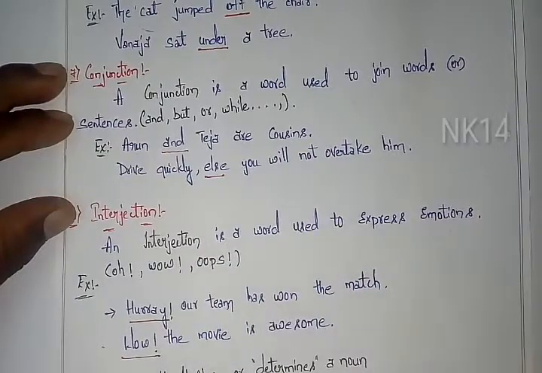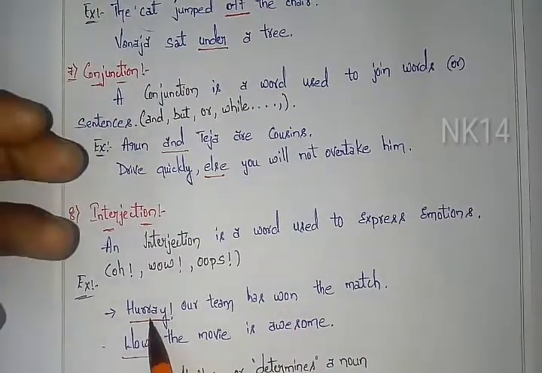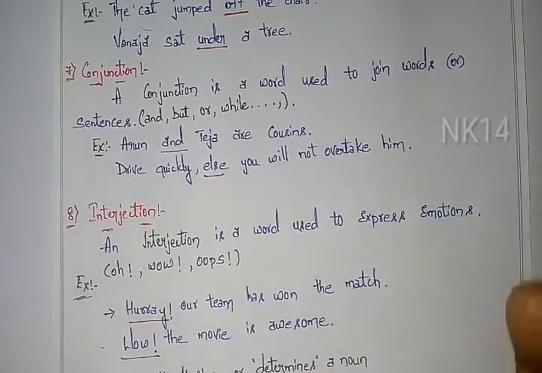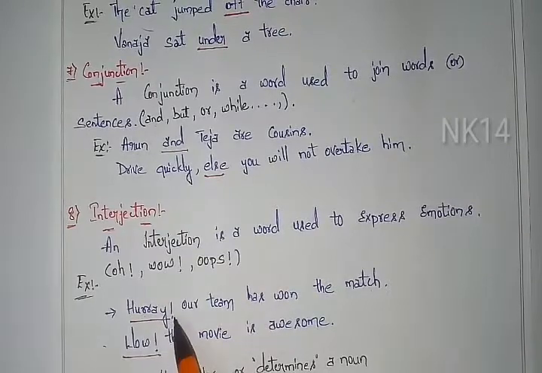Let's check examples in sentence form. Hooray! Our team has won the match. So here, hooray is the emotion that comes when the match is won, by happily saying hooray. I have used an exclamation mark. By observing the exclamation mark, it is an easy trick, we can say it is an interjection.